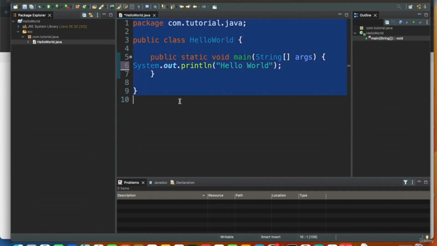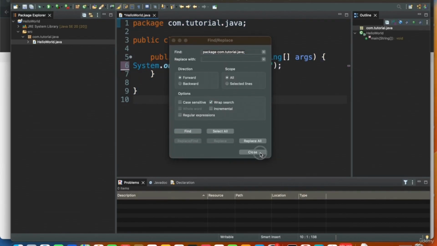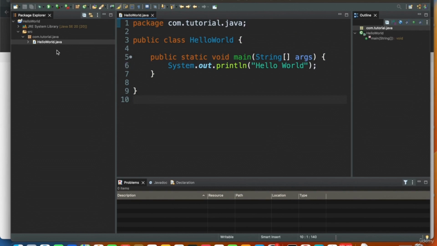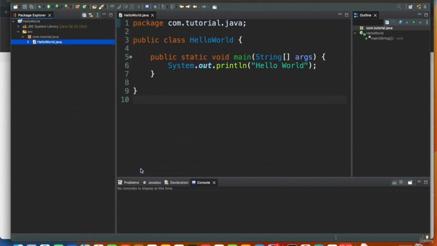And then I'll press Control A, Control Shift F, which will format my class. Then I'll right click on this Java class and say run as Java application. And as you see, hello world gets printed.